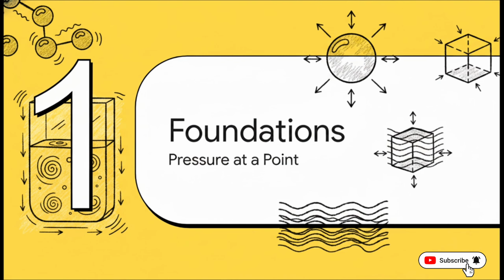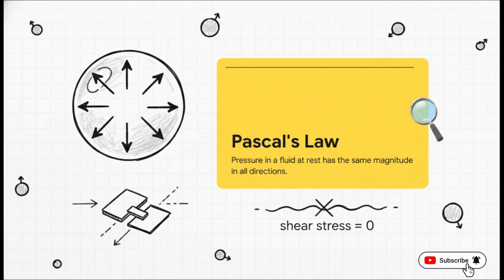Section 1. Foundations. Pressure at a point. Okay, so let's dive right into this. Pascal's law. This is our absolute bedrock. It basically dictates that the intensity of pressure at any point in a fluid at rest has the exact same magnitude in all directions. Now, why is this the case?